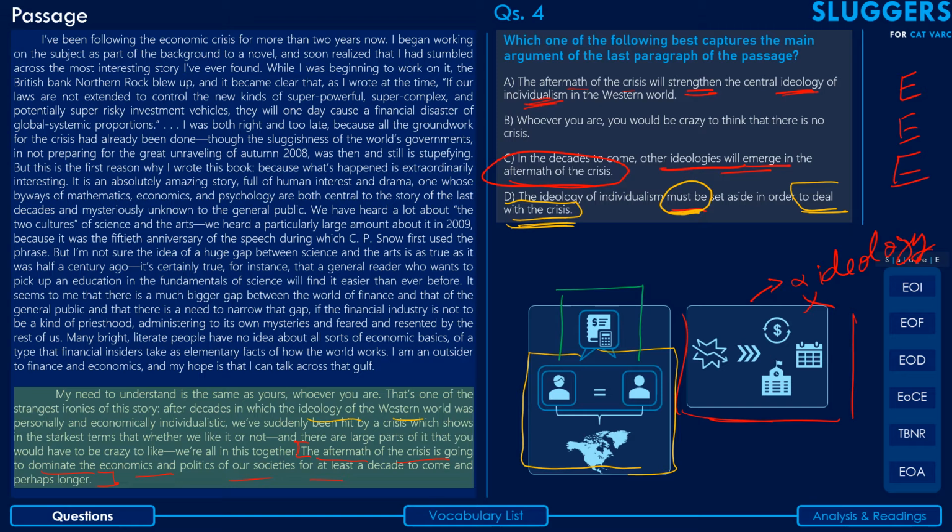So we do have reservations with this option, but if you look at the other options, they are totally contrary to the ideas that the author has presented in the last paragraph. This one talks about ideologies emerging. The author has not said anything about that. This talks about a totally tangent idea, extremely tangent, and this again talks about some central ideology in the aftermath. So in this case, you'll have to go for the lesser of all evils, which happens to be option D, and that's the reason why we will not mark option D as the correct answer with a strong selection.